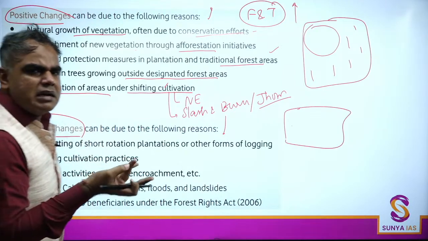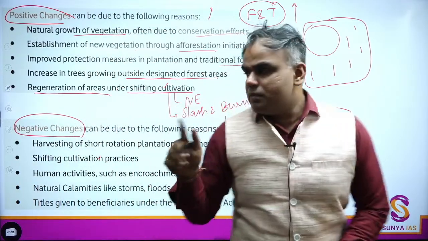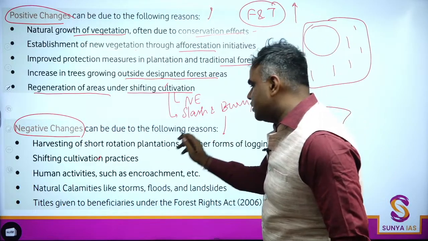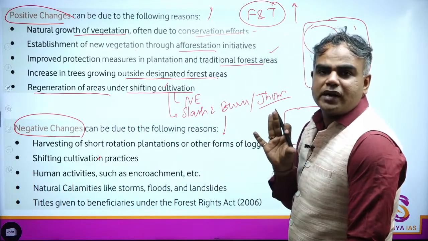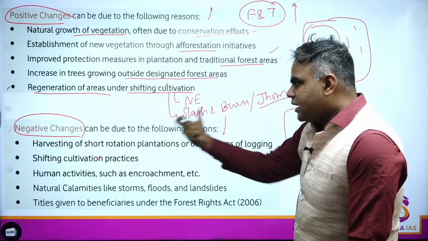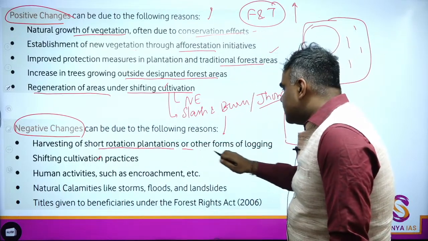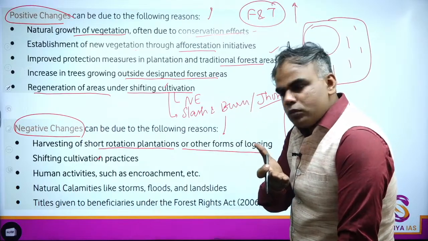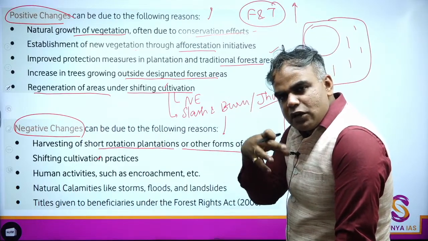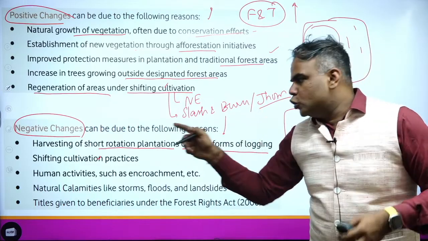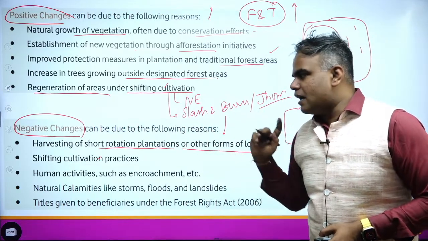Now, negative changes can also happen. Anything, so again, deforestation, all these things will be negative. But just quickly have a look at harvesting of short rotation. This, in fact, is more important from the exam perspective. Which of the following can lead to negative changes? Short rotation plantations and other forms of logging. Logging, you know, cutting down. Short rotation plantations means they will grow in a relatively short time, so you need to cut down more areas to plant these. This can have problems.